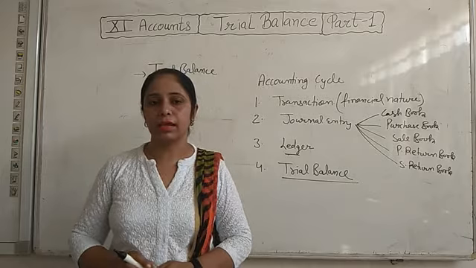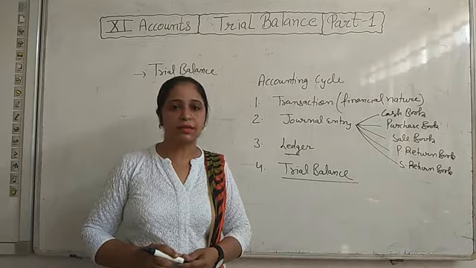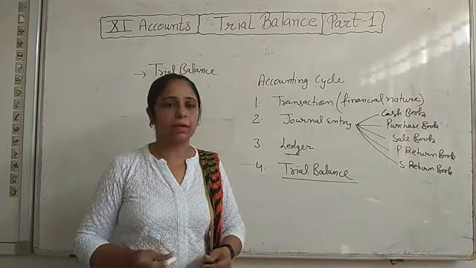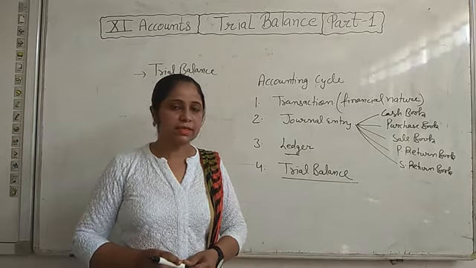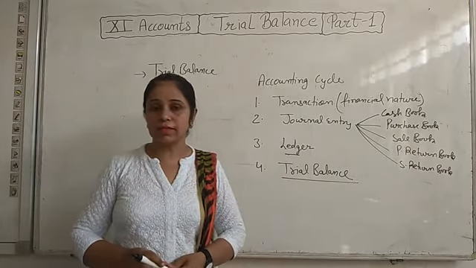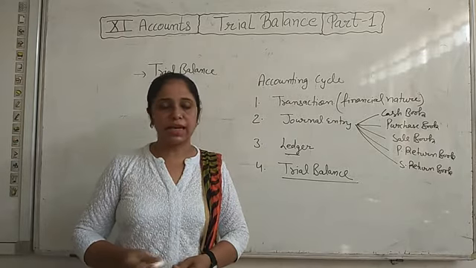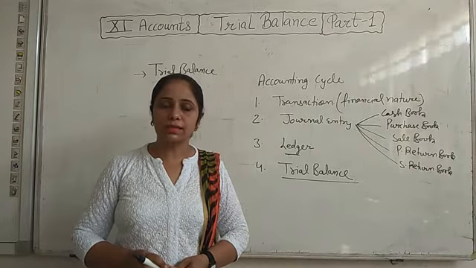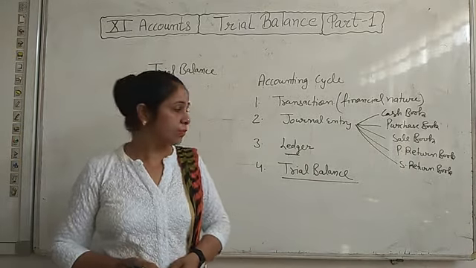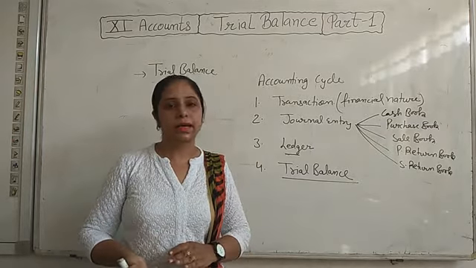Why do we prepare a trial balance? Some accounts have debit balance and some accounts have credit balance. Like capital is always credit, so the capital account will be credit. Sale is always credit, so the sale account balance will be credit. Drawing is always debit, so drawing balance should be debit. Cash is always debit balance. Bank balance can be debit, and bank overdraft balance is credit. So every account has either a debit balance or a credit balance.